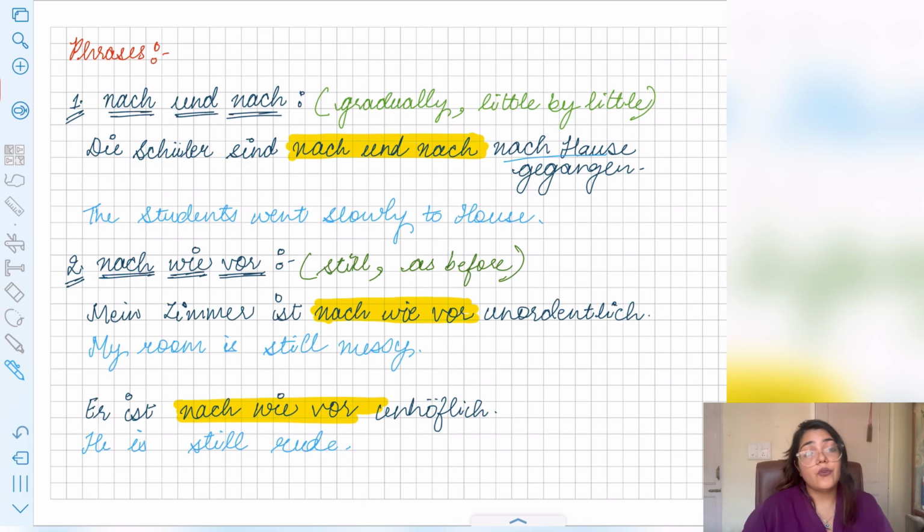Now nach wie vor. Nach wie vor means still, like it is as it is. Okay, so still it is as it was before, right? So nach wie vor means that. Now mein Zimmer ist nach wie vor unordentlich. So my room is unordentlich, meaning very messy, still, as it used to be, it is the same right now as well. Er ist nach wie vor unhöflich. He is still very rude as he was before.